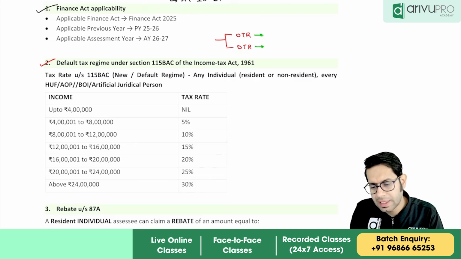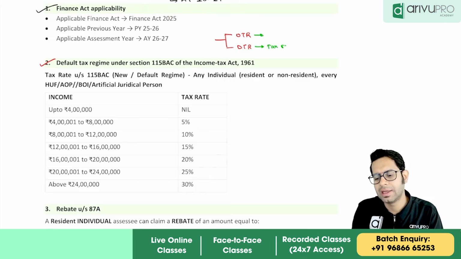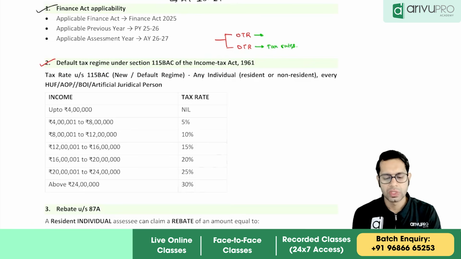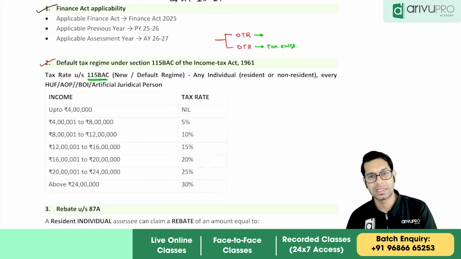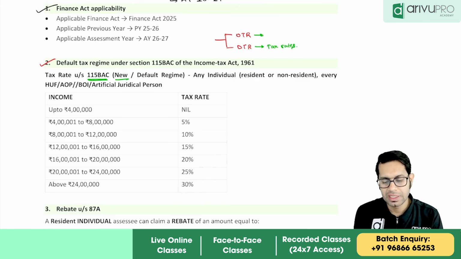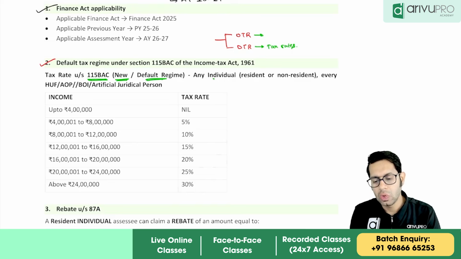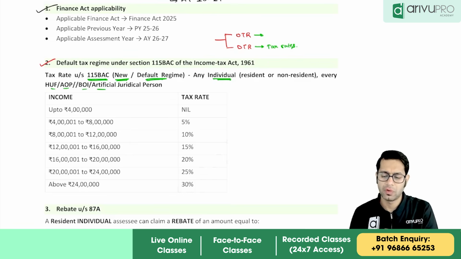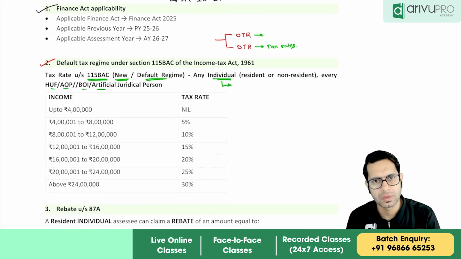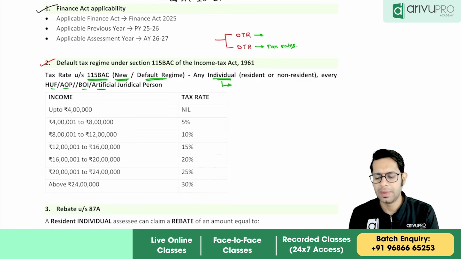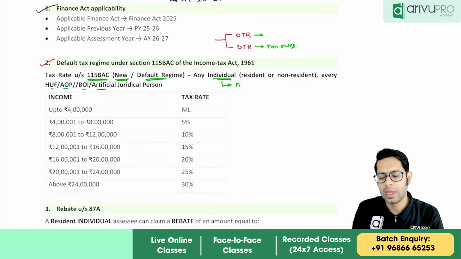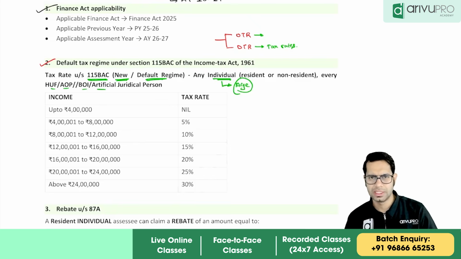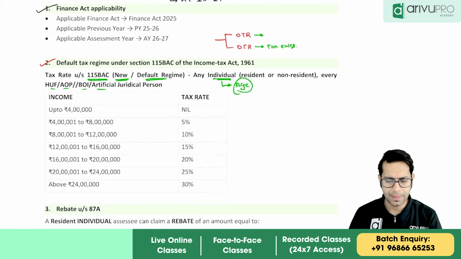But under the default tax regime, the tax rate has been changed. Just the tax rate has been changed. The tax rate under section 115BAC, the default tax regime, also called the new regime, is applicable to individual, HUF, AOP, BOI, artificial juridical person, and that has been changed. This is applicable to all types of individual, whether resident or non-resident, irrespective of age. There is no age criteria unlike the optional tax regime.